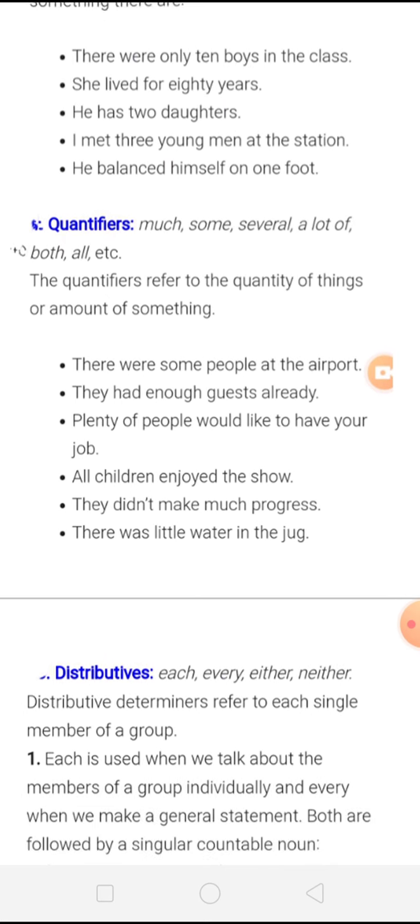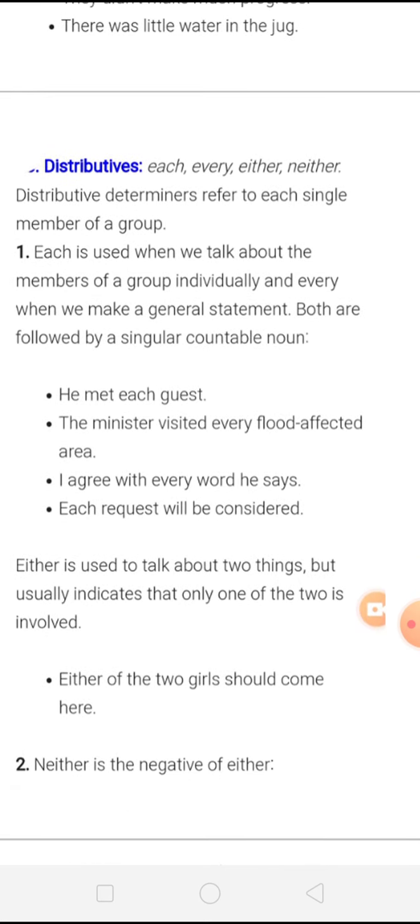Let's move on further with the next determiner, which is distributives: each, every, neither, either. Distributive determiners refer to each single member of a group. For example, each is used when we talk about the members of a group individually, and every when we make a general statement.